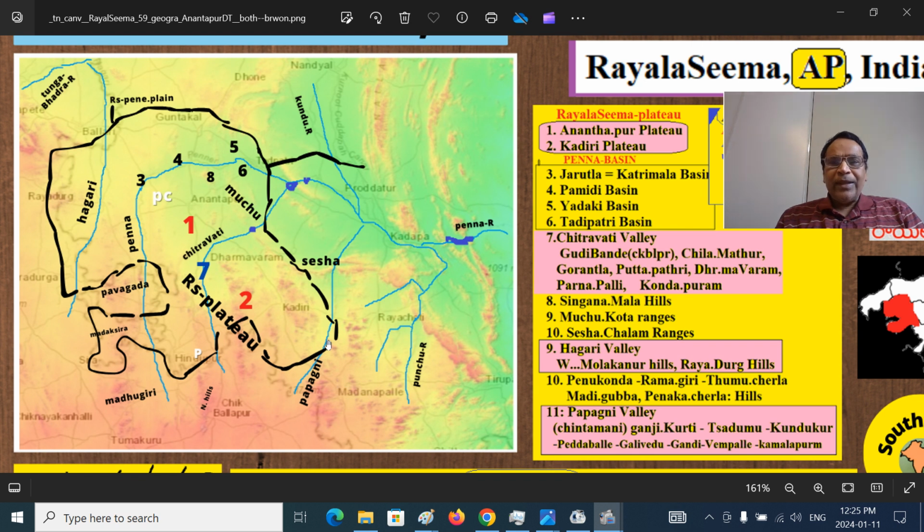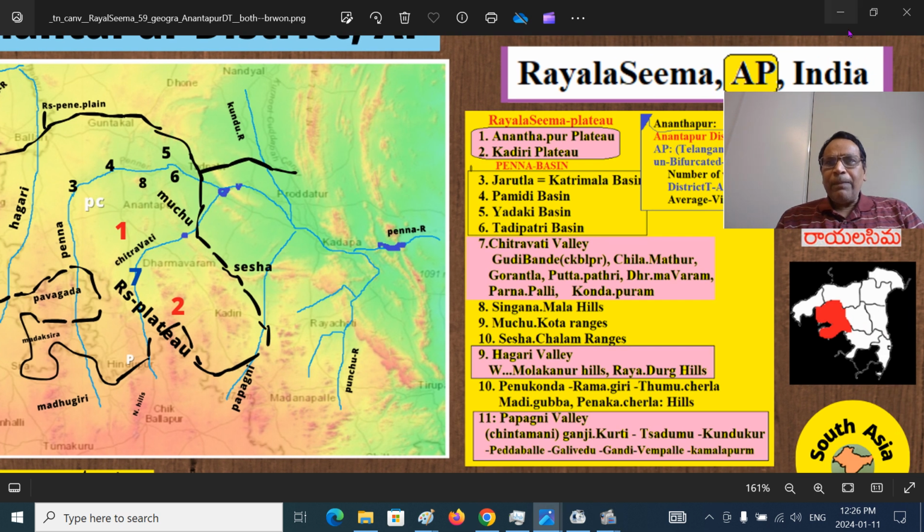Then Peddaballi, then Galividu will be here, Chakrayapeta will be here, then the Gandi Gorge here, Vempalli here, Animela. Near Kamalapuram, it joins Pinakini River, Penna River. So that is the right hand tributary of Penna River, Pinakini River.